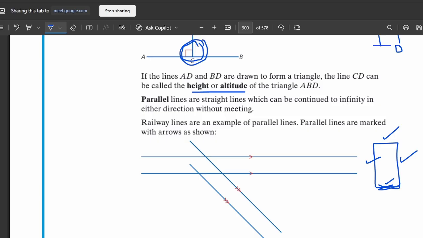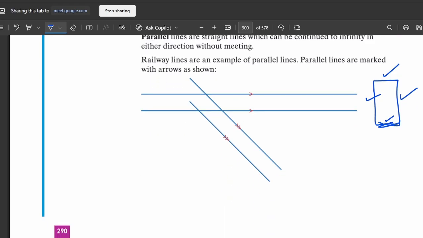So for parallel lines, you can say that these are lines which never meet each other, and the distance between them remains the same throughout their journey. Here two parallel lines are drawn. Let me name them: this is line A and this is line B. So A and B are parallel lines. Similarly, this C line and this D line, C and D are parallel, A and B are parallel.